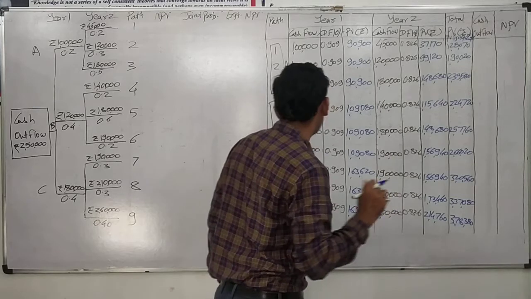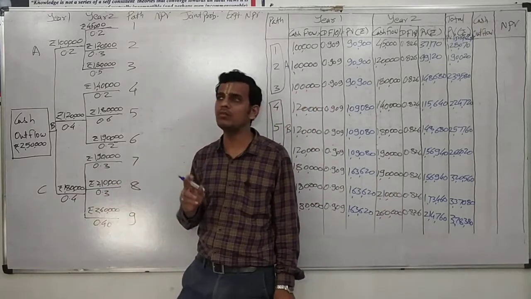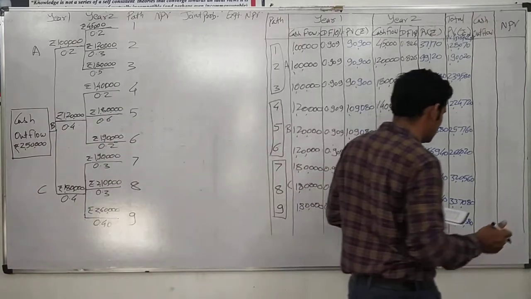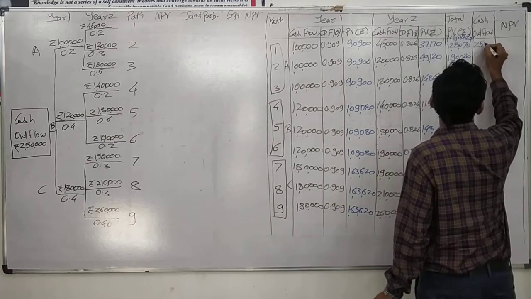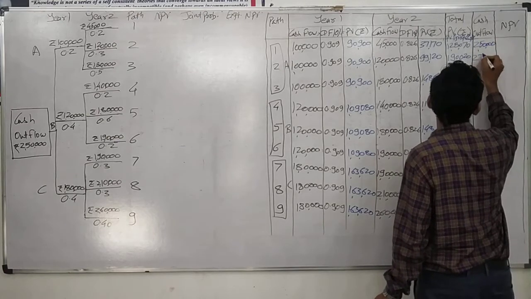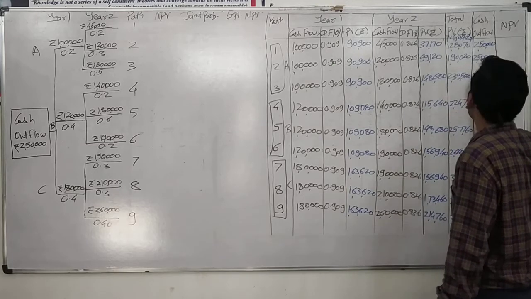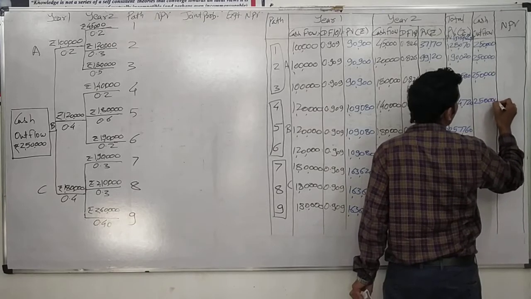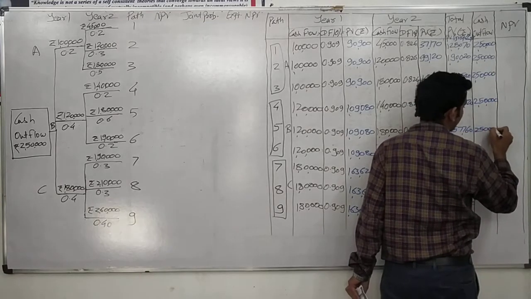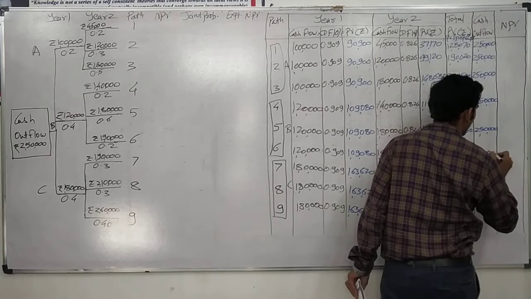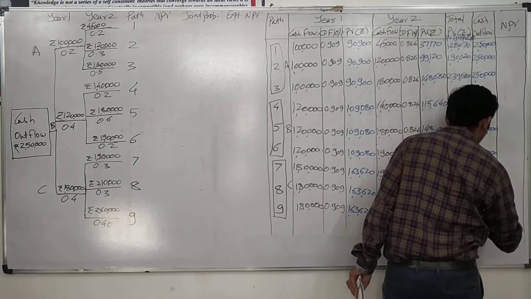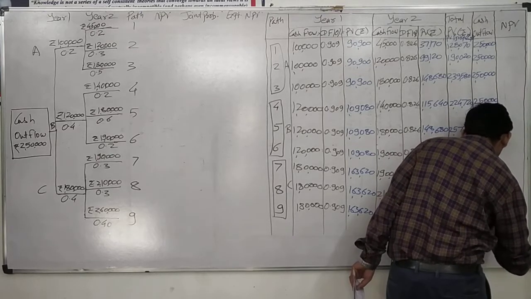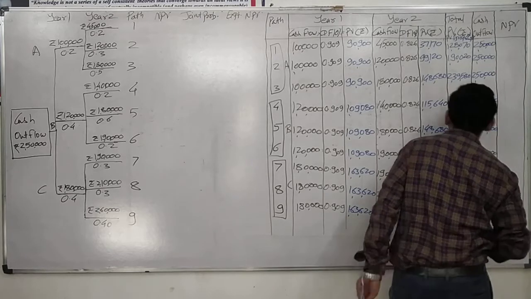Now the cash outflow of the project is always denominated in rupees. What was our cash outflow for the project? It was 2,50,000 for each situation. We can write 2,50,000 for all the 9 paths. The cash outflow was the same, that is 2,50,000. This is what we have paid, or the cost we would incur for accepting the project. Hence we would write it as 2,50,000 for all the 9 paths, as it would not differ for any kind of situation, whether it is A, B or C or whatever subsets we have made.